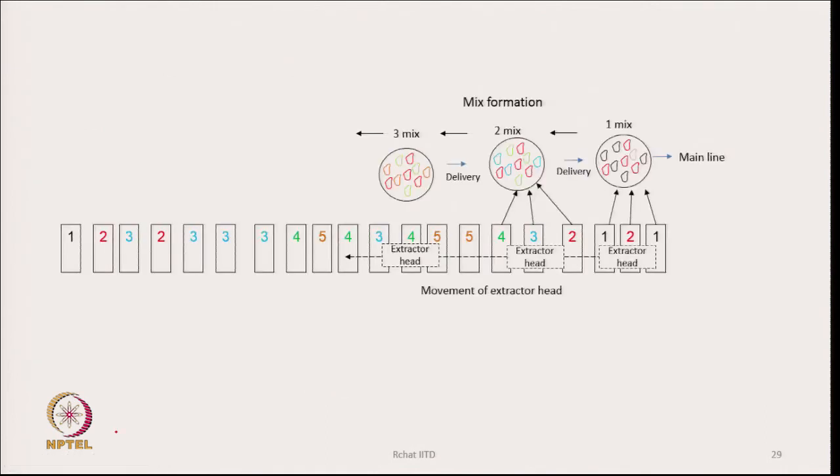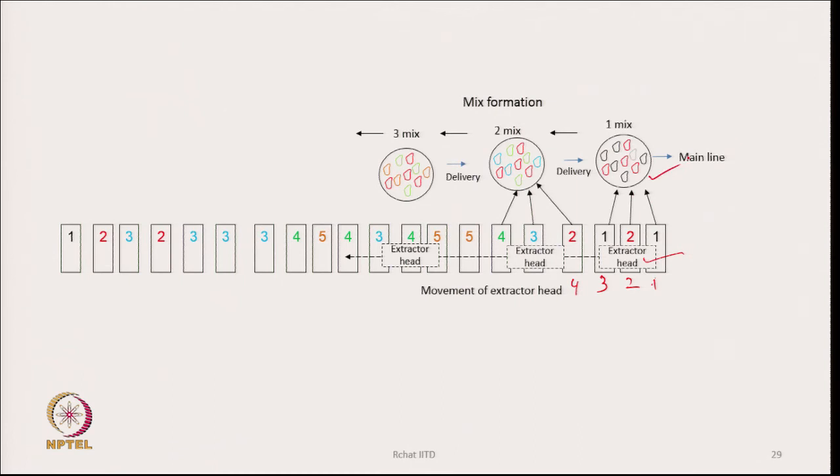If we look at this picture, it will make it clear. Let us say we have one row of bales, and this is the extractor head. It is moving from, let us say, the right hand side towards the left hand side. When the extractor head is on the very first bale, this is bale number 1, 2, 3, 4, like that. Here, maybe the tufts being plucked from bales 1, 2, and 3 will get mixed, and let us say this is the mixture it produces.